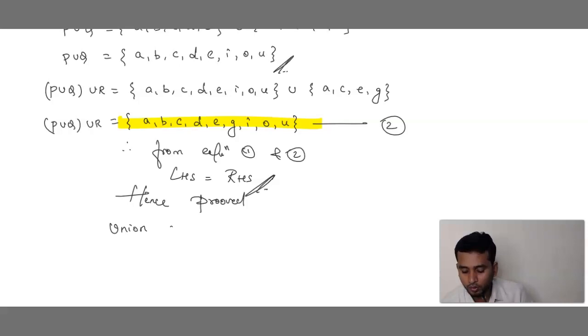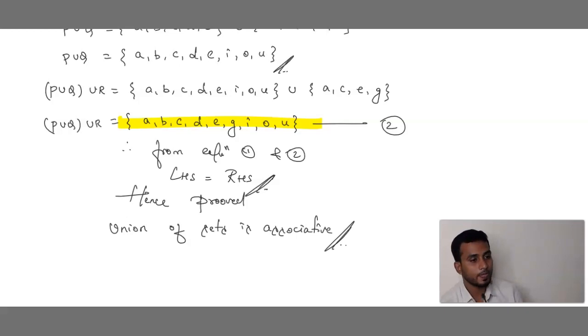What did we prove? Union of sets is associative. We have proved associative property of union of sets. That is nothing but union of sets is associative.